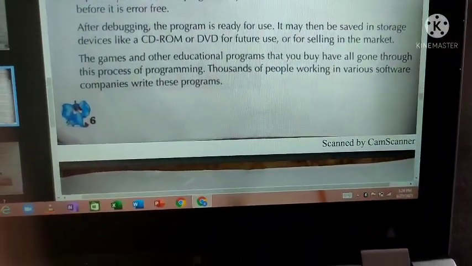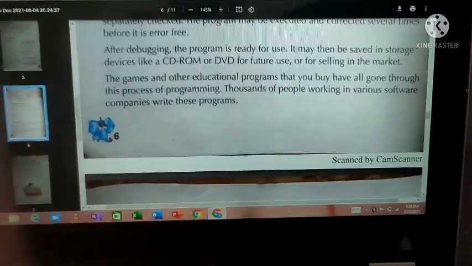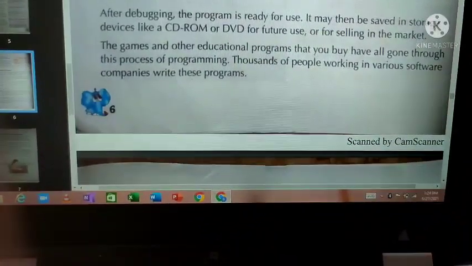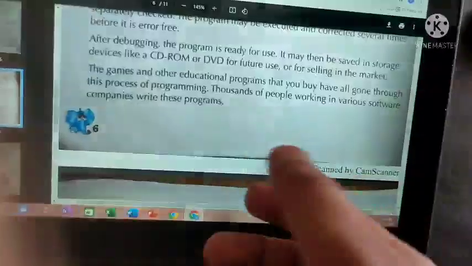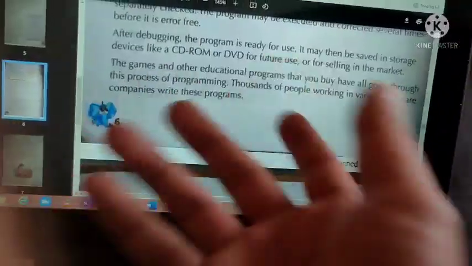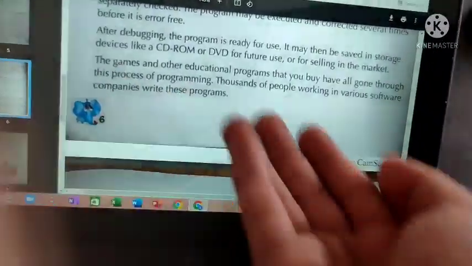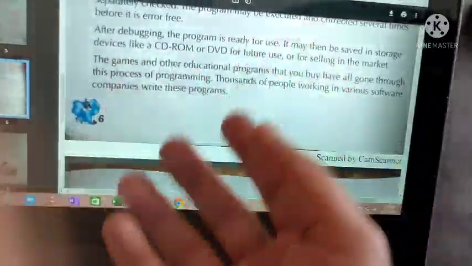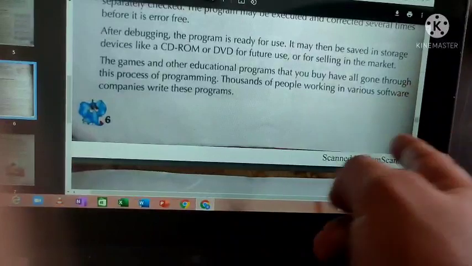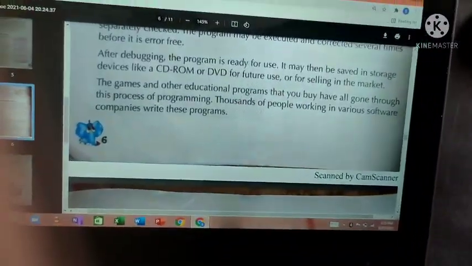Thousands of people working in various software companies write these programs. Who writes all those programs? As we saw before, software engineers write these programs, and they work in software companies. So the people working in software companies write all these programs.